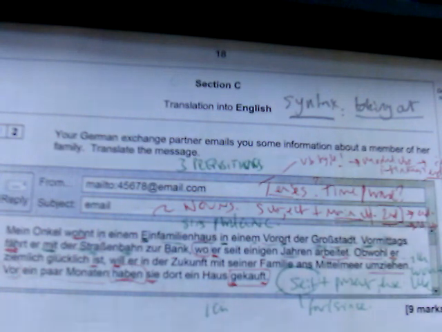Okay, so if we were to think about the translation, how would we go into that? Well, have a think about it. It could be this. Yep. So how about, mein Onkel wohnt in einem Einfamilienhaus. My uncle lives in a detached house. AQA would accept one family or detached house. It would reject "in a one family house."